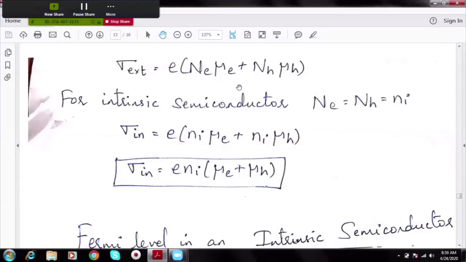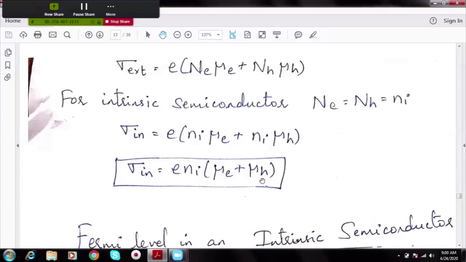And in an intrinsic semiconductor, we know the special property, that the number of electrons and the number of holes are equal to each other. So let me call them Ni. On substituting Ne and NH as Ni in the above equation, I get conductivity in an intrinsic semiconductor equal to E Ni into mu E plus mu H, where mu E and mu H are the mobilities of electrons and holes.